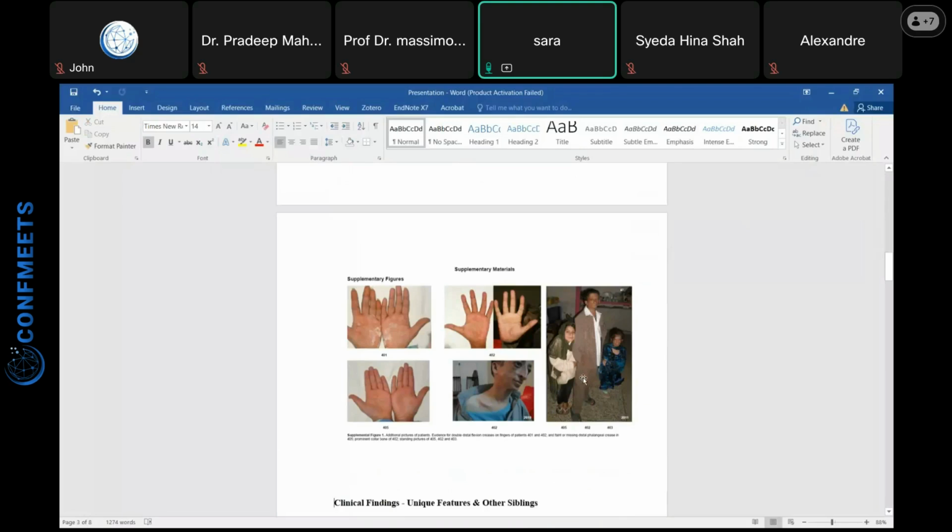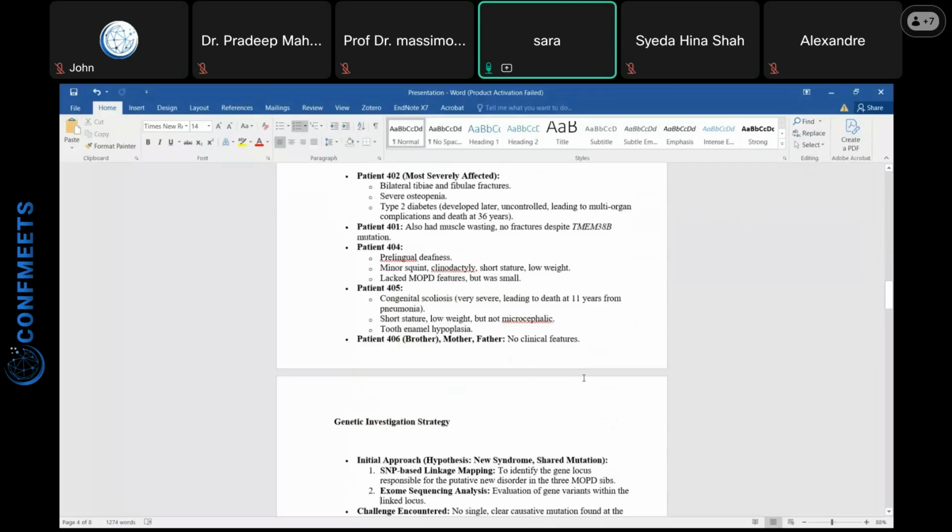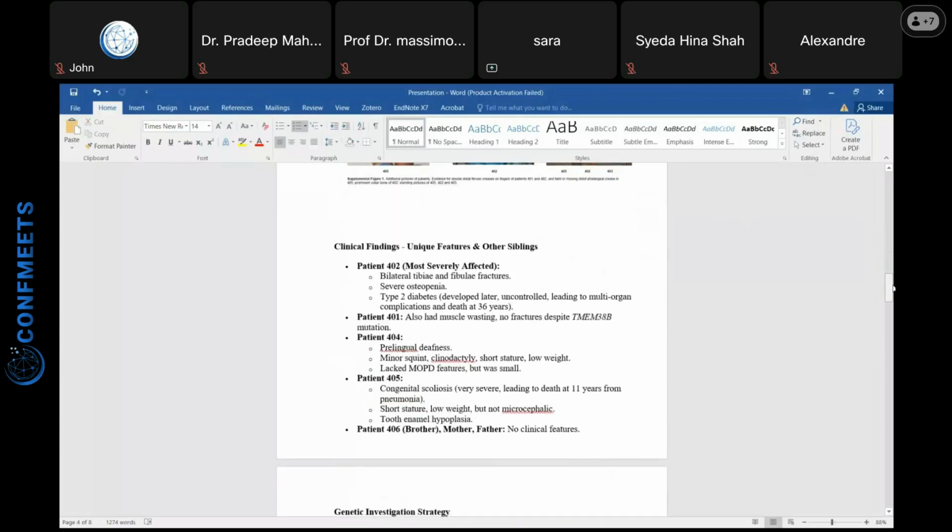If we grossly classify dwarfism, there are two types, proportionate dwarfism and disproportionate dwarfism. In disproportionate dwarfism, there is a difference in the length of the legs and limbs, right? So the limbs were of different lengths. Now I will tell you the detailed clinical findings.